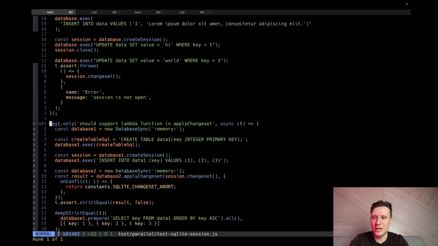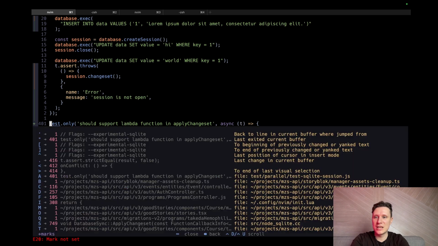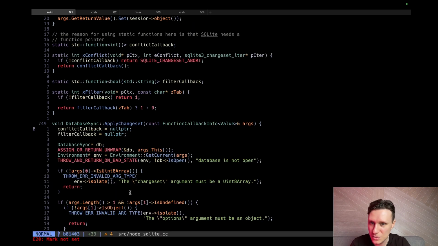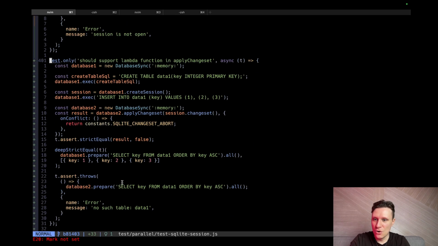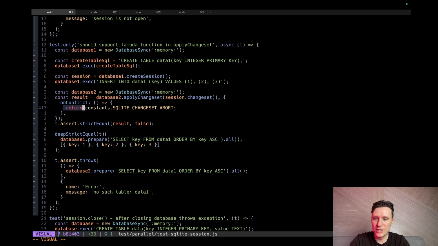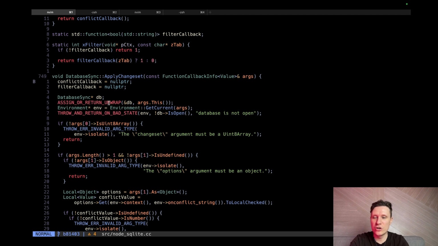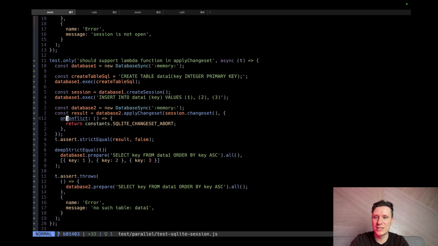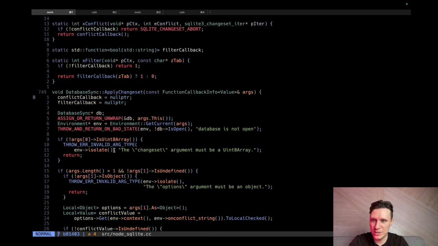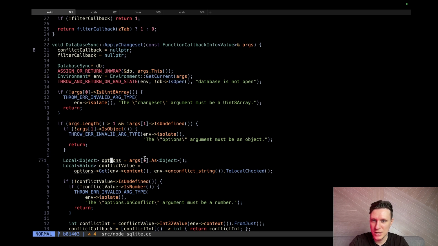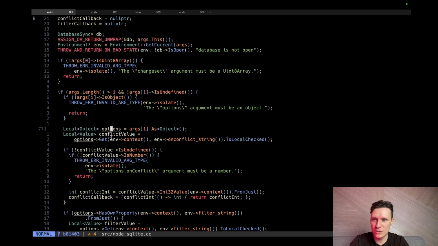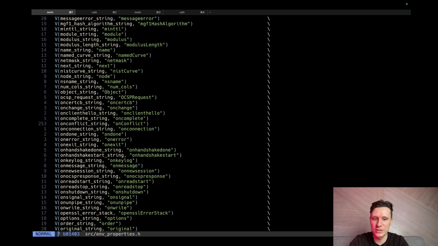We have our JavaScript. Let's put a bookmark here so we can quickly jump to this part of the code. How to put it? Can we jump now? Yes, we can jump now between these two files. It's very convenient. So we need to pass the onConflict. I recall in the previous commit onConflict was just a number, but now it's a lambda. So we need to update the onConflict type, I believe. Can we have this onConflict callback here? Options. Yeah, we extract options from arguments and the onConflict value. Yeah, we have our onConflict here.